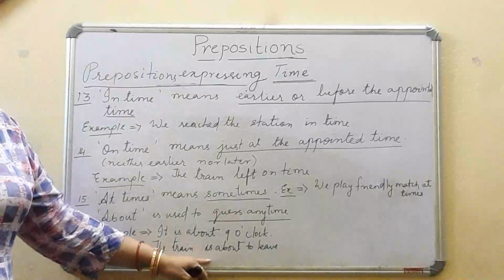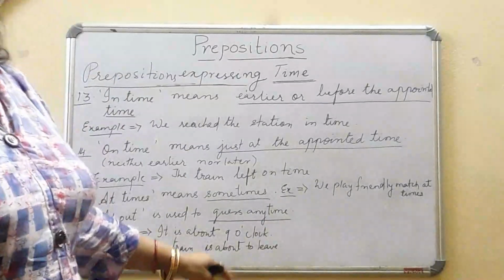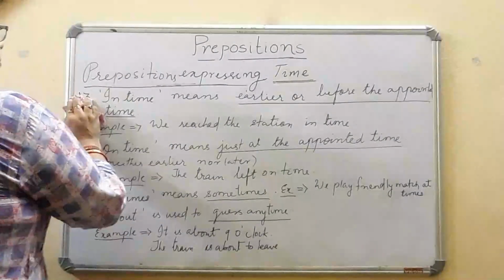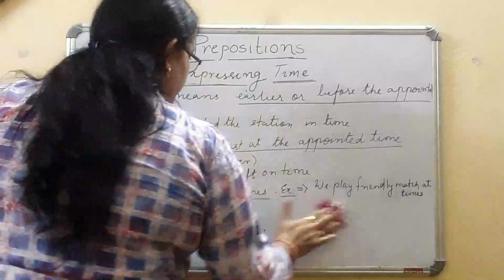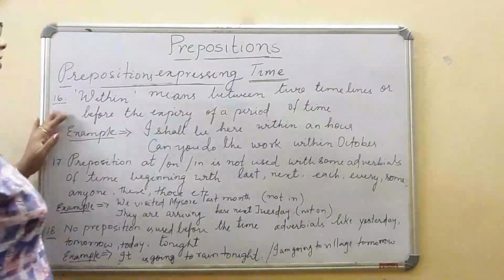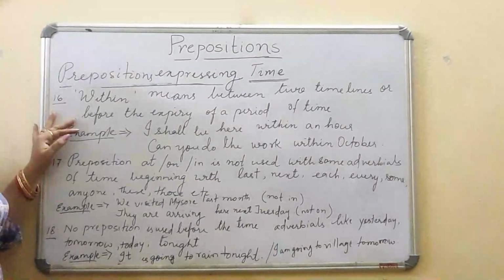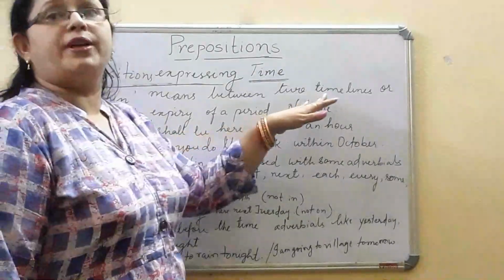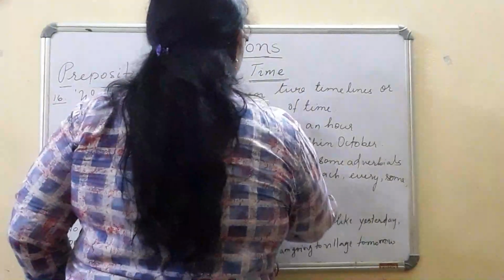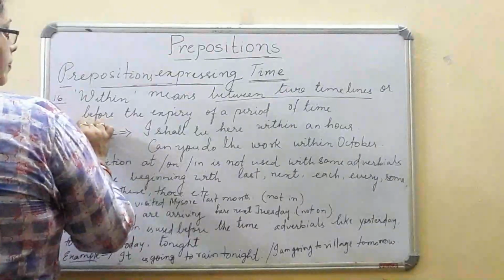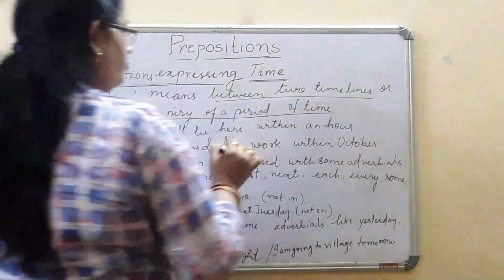One more preposition is there. Just now I will be giving you about that. Now what is that you see? Now within means between two timelines or before the expiry of a period of time. Between two timelines. Remember this? This is between two timelines or before the expiry of a period of time.